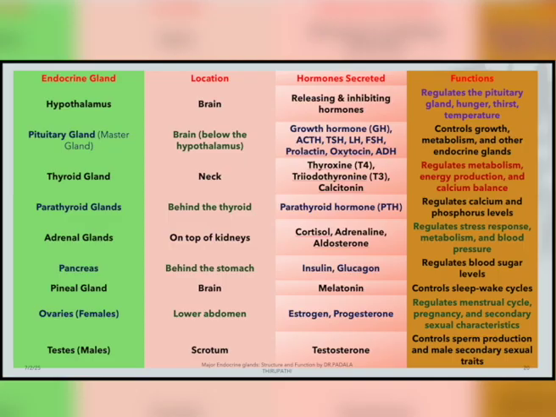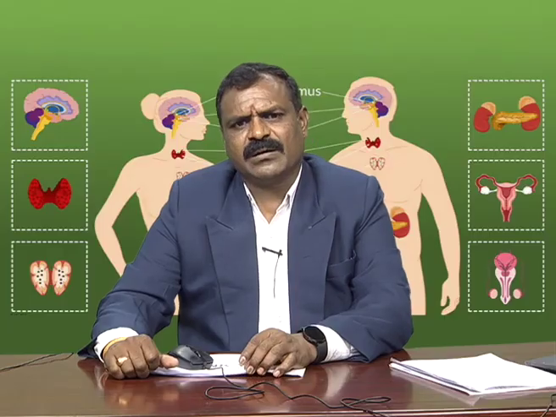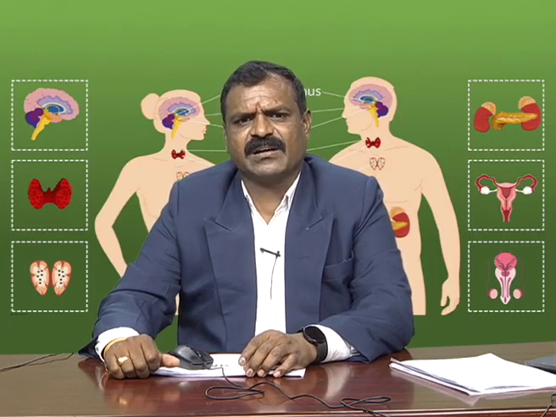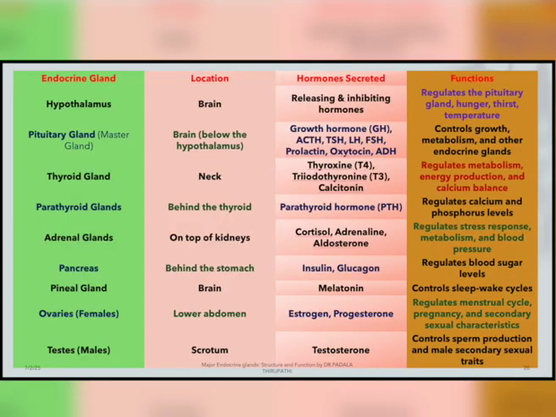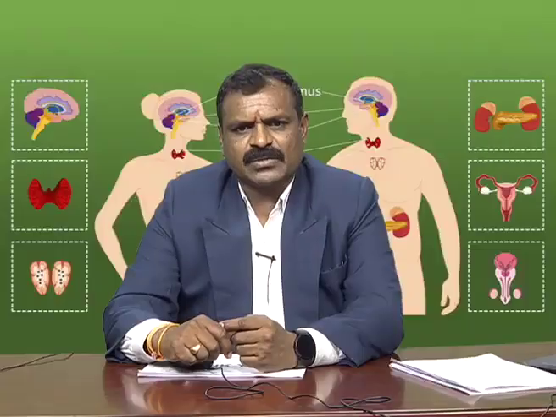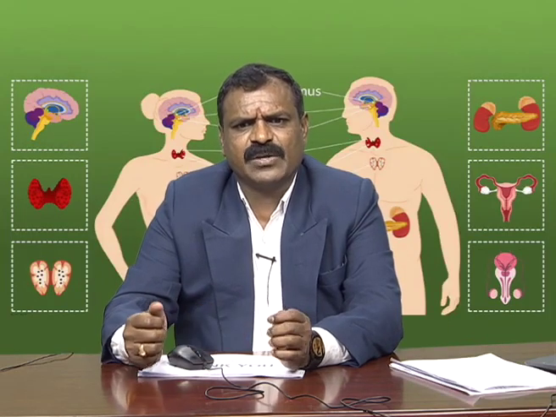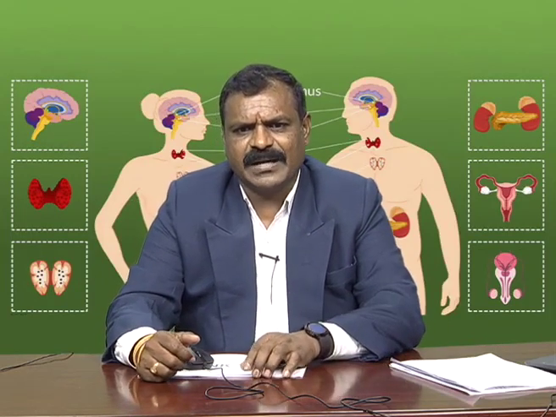Then the pancreas, which we can also call the mixed gland of the human body. The duct area releases digestive juices, and the ductless area releases hormones related to the endocrine system. This area we call the islets of Langerhans, and it releases the hormone insulin and also glucagon. Insulin and glucagon are important to control the blood sugar level of the human body. If the insulin release is at a low level, human beings face a diabetic problem.